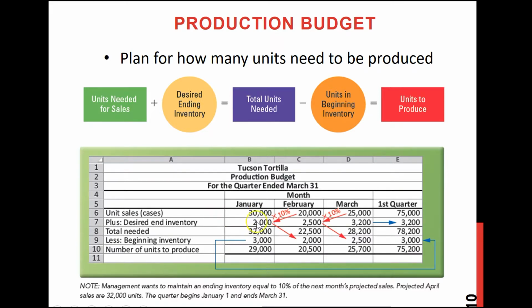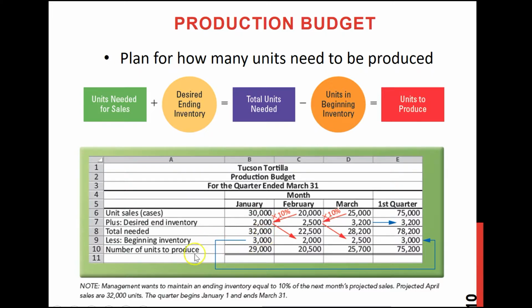That means if you add these two, their targeted sales plus their desired inventory, these two together, which is 32,000, is their total need. Now remember, they may have some beginning inventory from their prior months or prior years. That means they already have some inventory in their warehouse that they don't need to produce. So their total need based on their target sales and desired inventory for the month of January is 32,000.